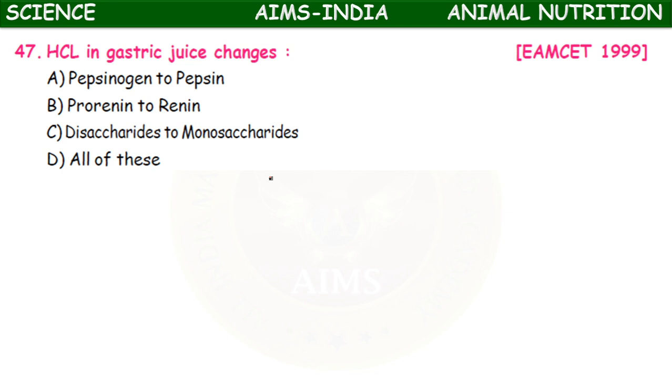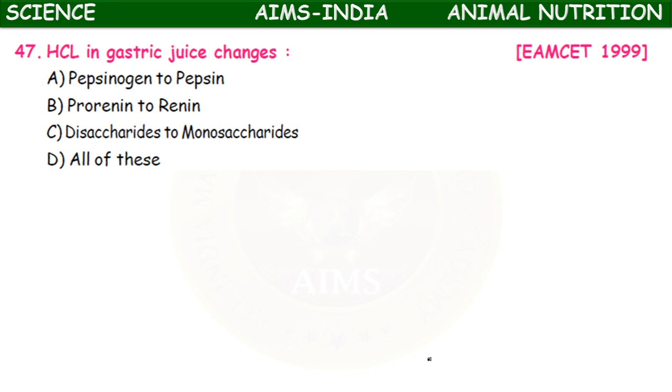HCl in the gastric juice changes, meaning what is the function of hydrochloric acid present in the gastric juice. This question appeared in MSET 1999. Pepsinogen to pepsin, prorenin to renin, disaccharides to monosaccharides, all of these.